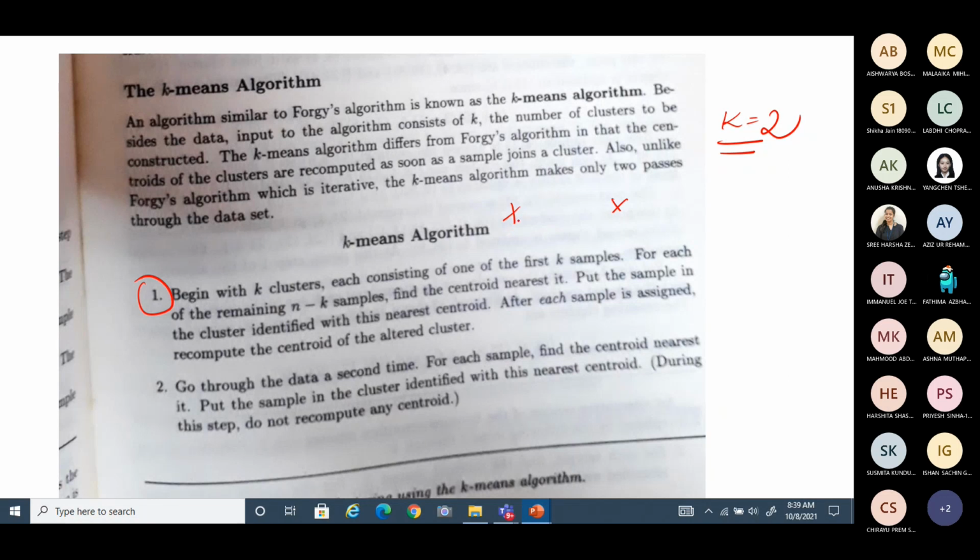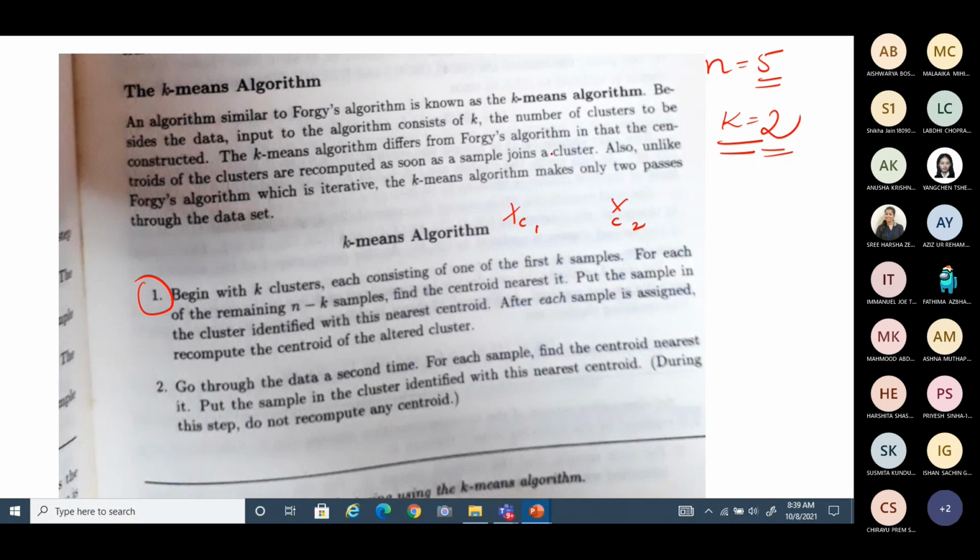So now you are starting with the random seed point as a centroid. And what about the n samples? n may be 5 sometimes or 10, right? Among the 5, if 2 are taken as seed points, say initial centroids, the rest, that means n minus k samples, that is 5 minus 2, the remaining 3 samples, are the ones that you need to group